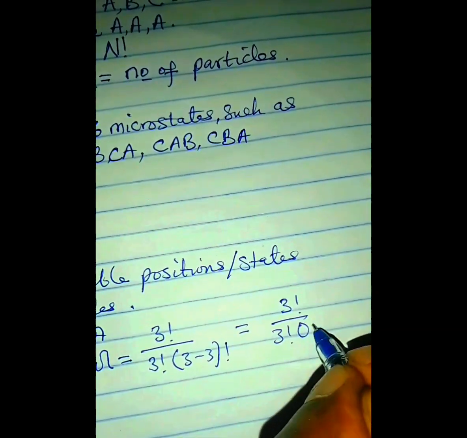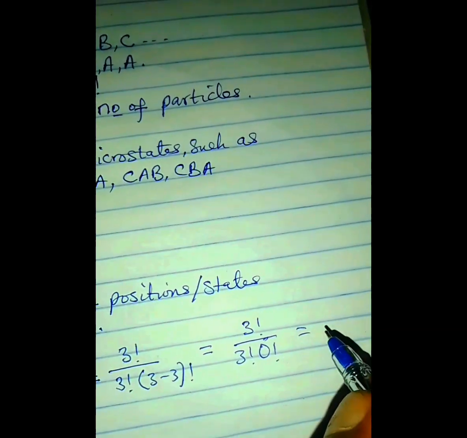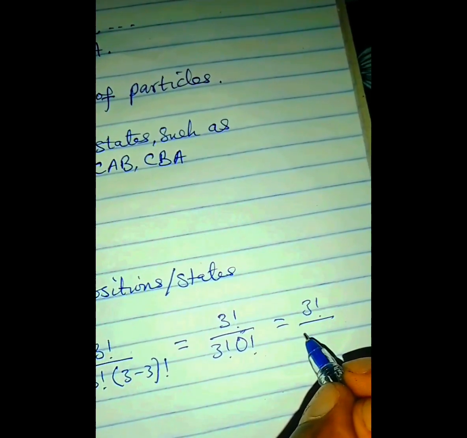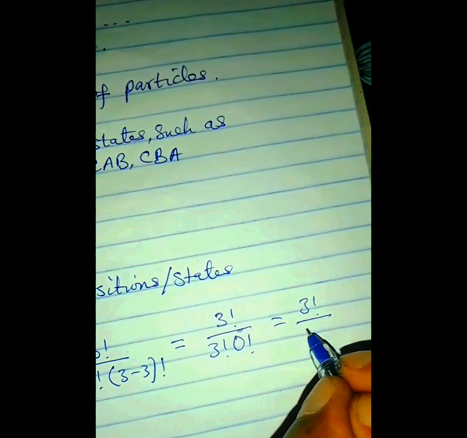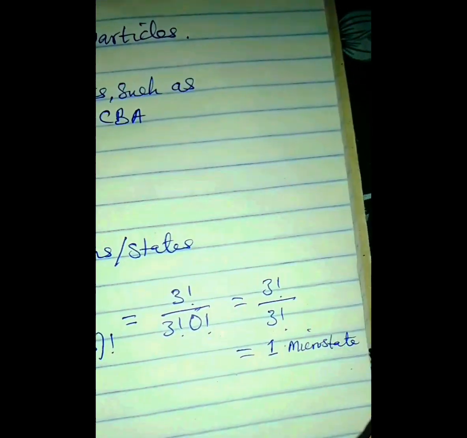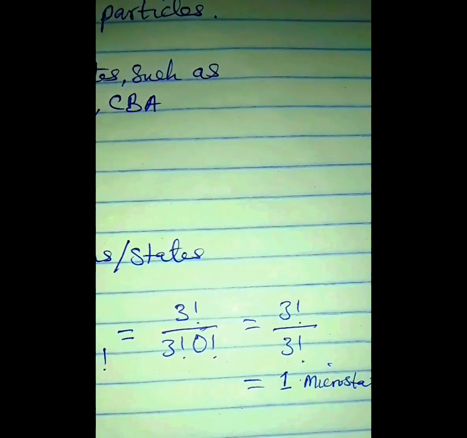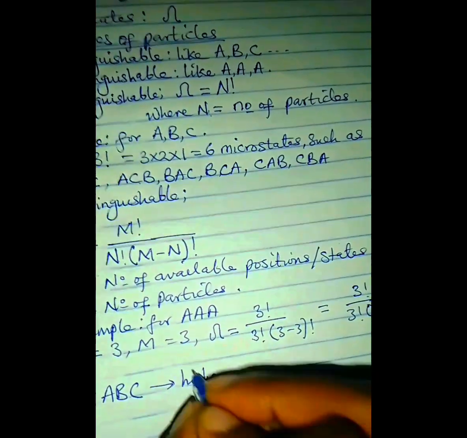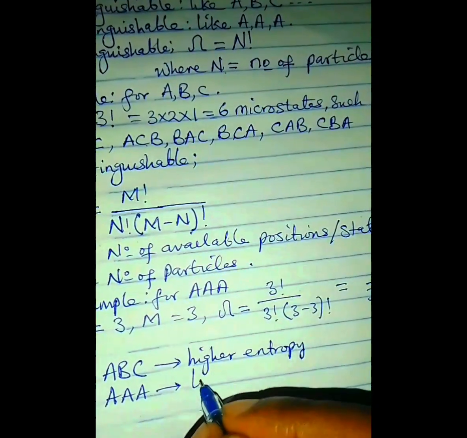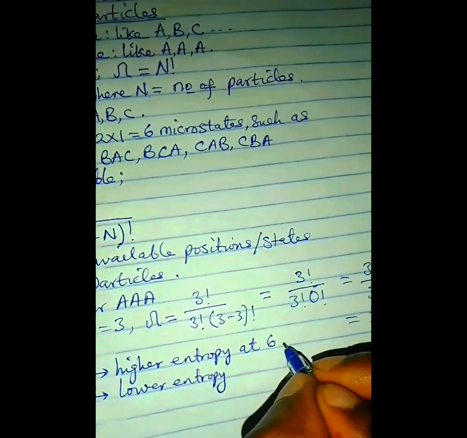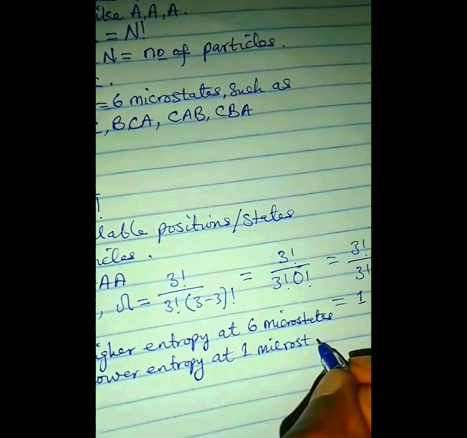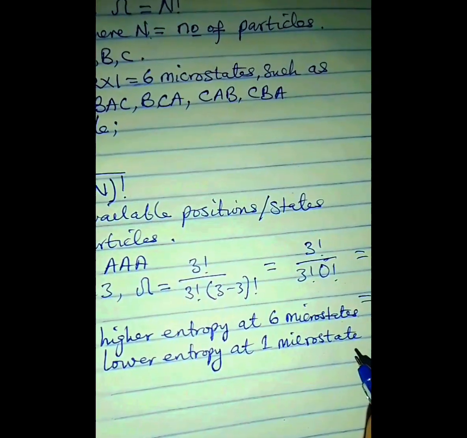which will give us 3 factorial divided by 3 factorial times 0 factorial. And 0 factorial is 1. So we have 3 factorial divided by 3 factorial times 1. And 1 factorial is still 1. So 3 factorial times 1 is 3 factorial. So 3 factorial divided by 3 factorial will be 1. So we have 1 microstate despite the 3 particles present in system AAA. This now implies that system ABC has higher possible entropy, while system AAA has lower possible entropy, because the microstates for system ABC is 6, while the microstate of system AAA is only 1, meaning that there is only one possible way of arranging system AAA.